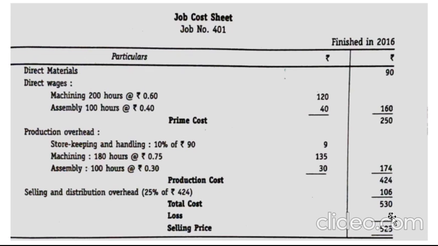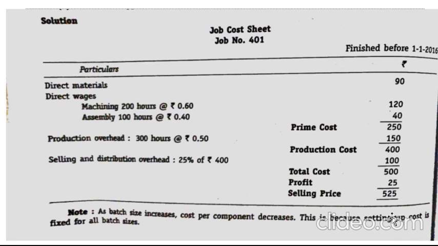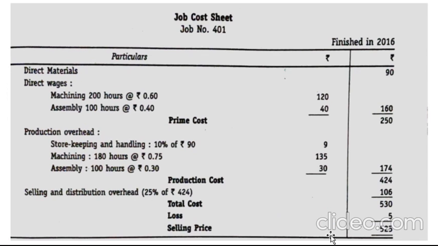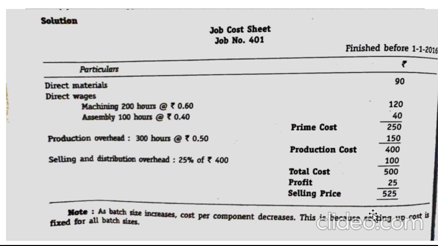So the job cost sheet which is prepared and finished before 1st January 2016 will give you a profit, because the machine hours are 200. And when the machine hours have changed slightly, the job cost sheet which is prepared after 1st January 2016 will give you slight changes, which bring a loss of 5 rupees. Otherwise it gets a profit of 25 rupees.